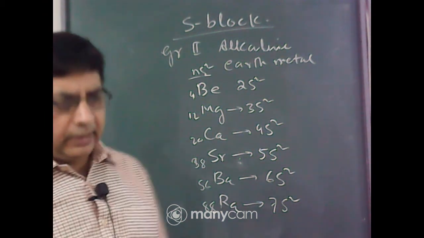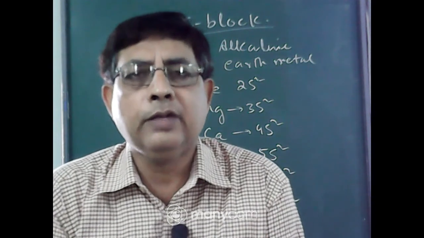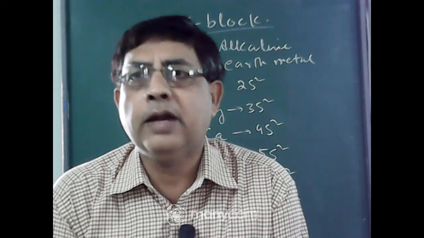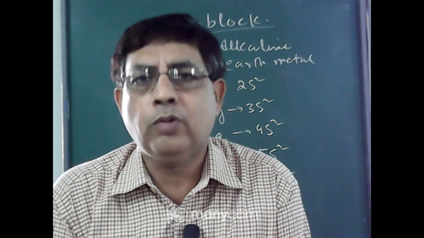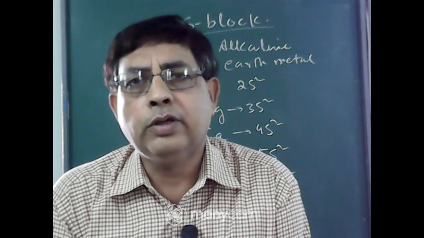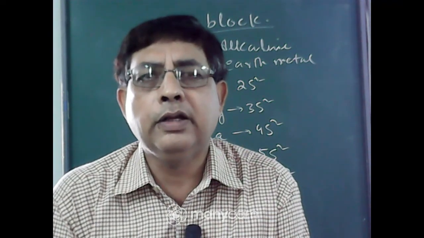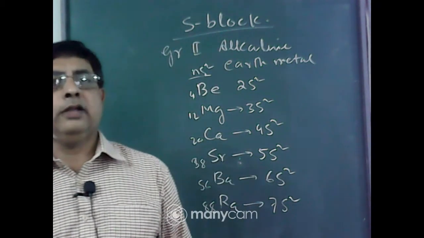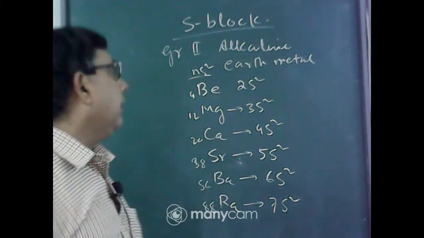Now all these S block elements, that is group 2 alkaline earth, are called alkaline earth because all these elements are found in the earth crust. Say calcium is found as marble, calcium carbonate, magnesium as dolomite, magnesium carbonate, calcium carbonate. Barium is also found in nature in the earth crust, and their oxides, that is beryllium oxide, magnesium oxide, calcium oxide, strontium oxide, are basic in nature. So they are called alkaline earth elements.